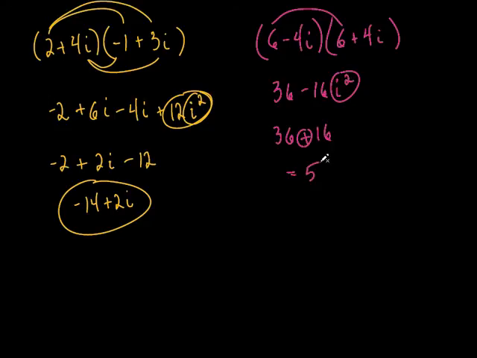Okay, so that's 52, right? Did I do the math right? So the i goes away on this one, doesn't it? On a difference of two squares. And that's a good observation, because it's something that we're going to do here in just a minute. All right, that's a good observation.